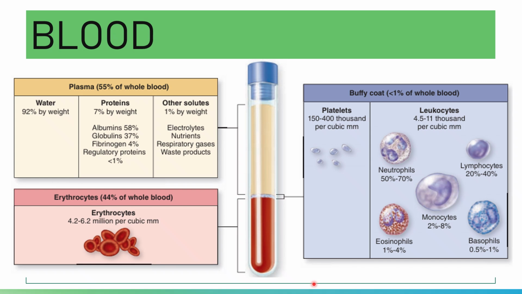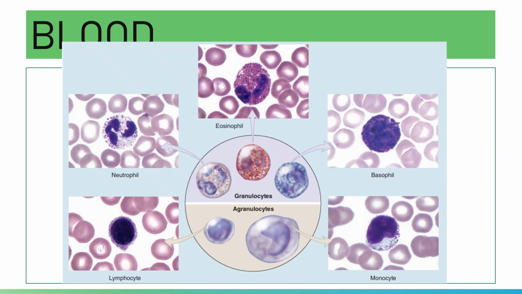Again, please note that if you centrifuge whole blood, these are the fractions: you will have your plasma, the buffy coat, and then the red cells. That is for your blood.